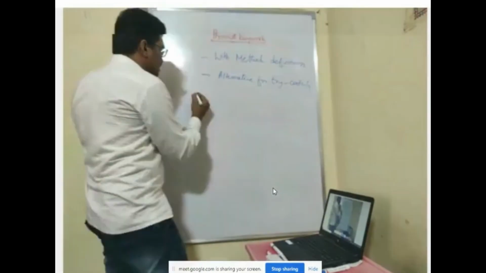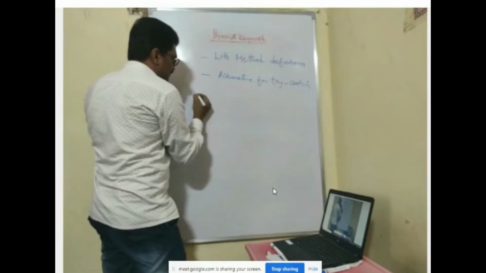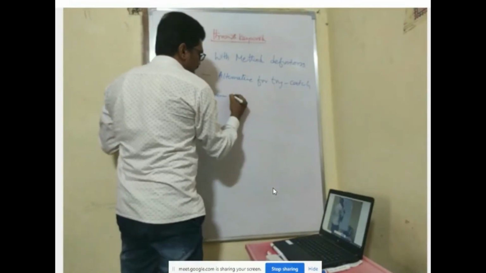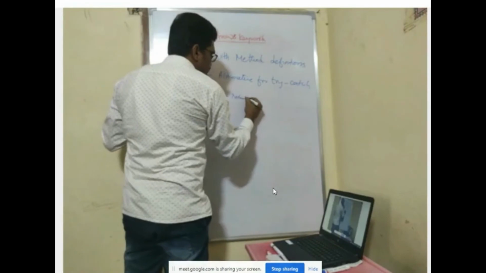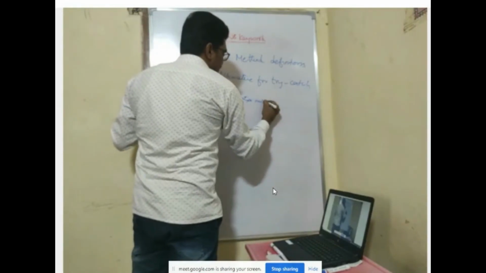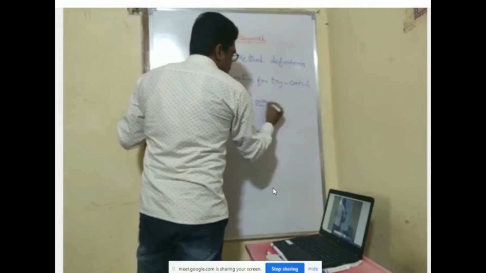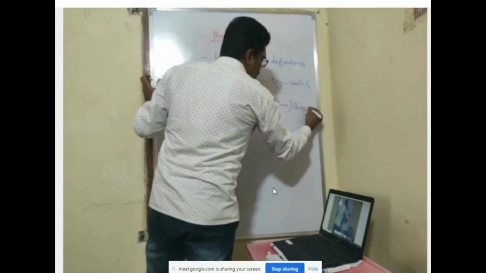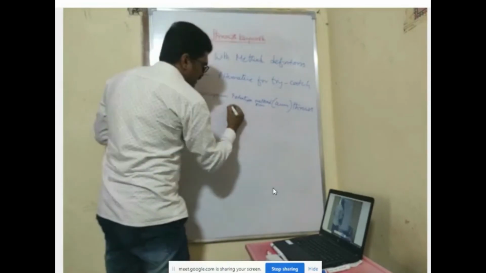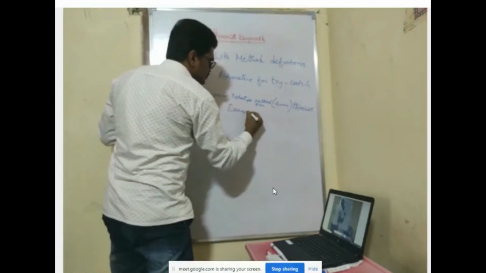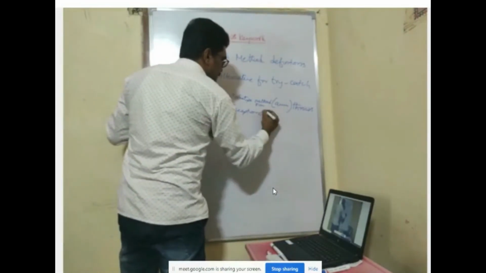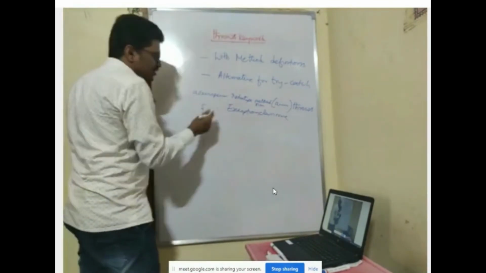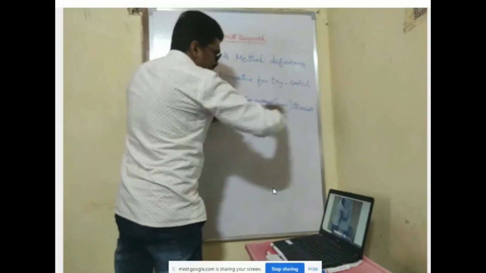The syntax is like this: your method definition, access specifier, return type, method name, argument list. After this, you have to write throws followed by the exception class name. You write this at the method definition.